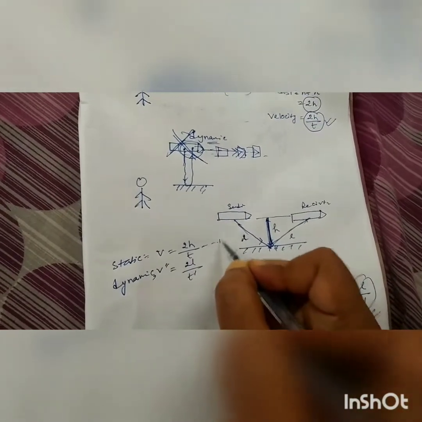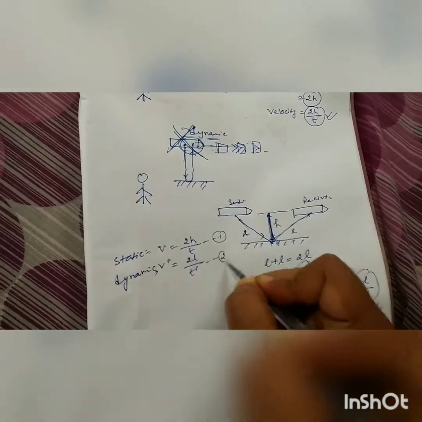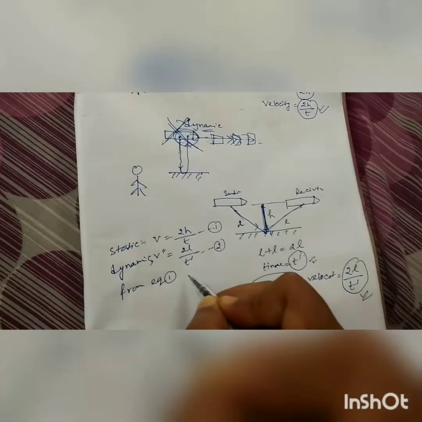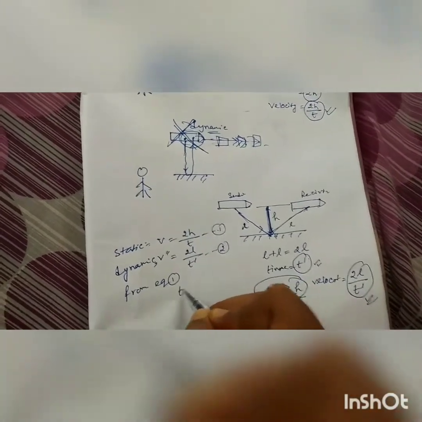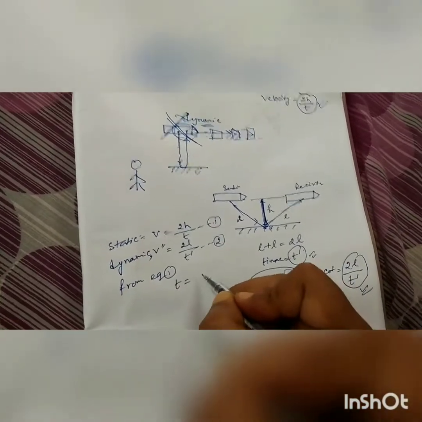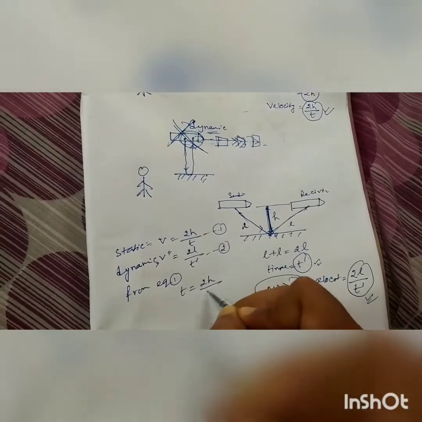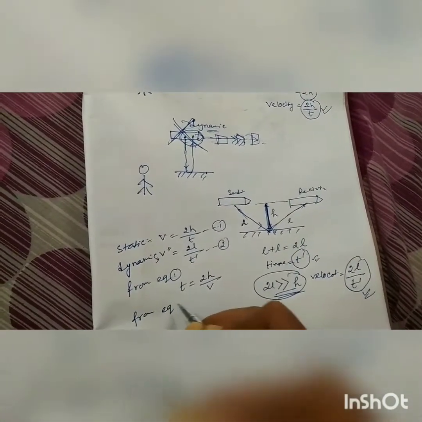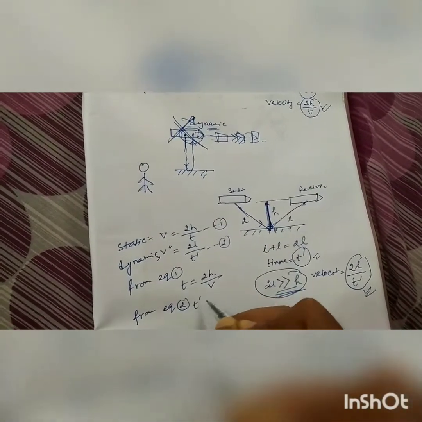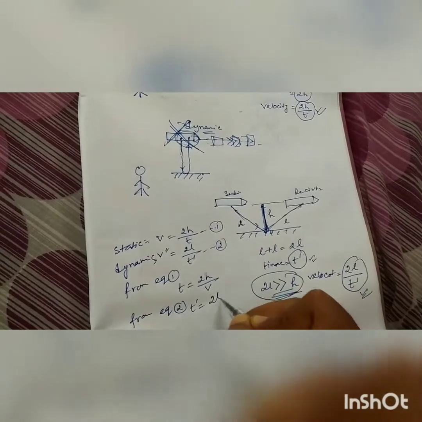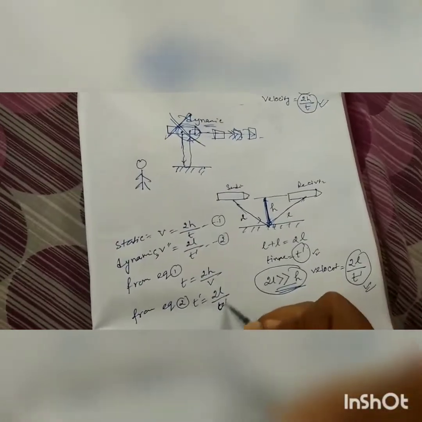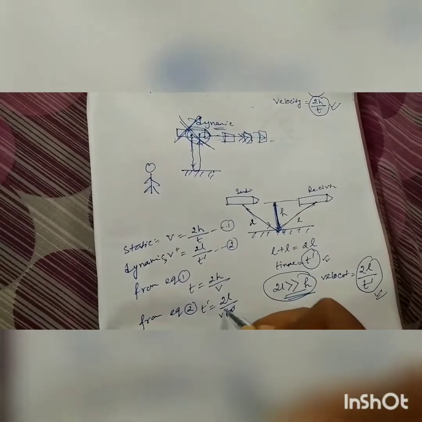From equation number 1, we found the time for the static event is 2h by v. From equation number 2, the time for the dynamic event, t prime, is 2l by v prime.